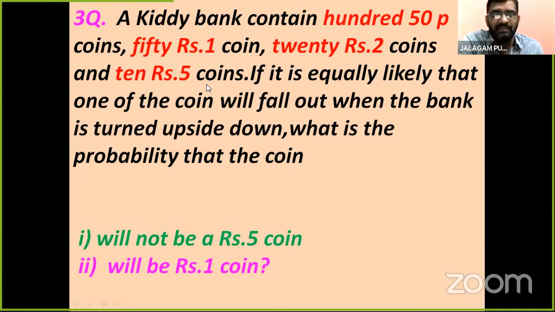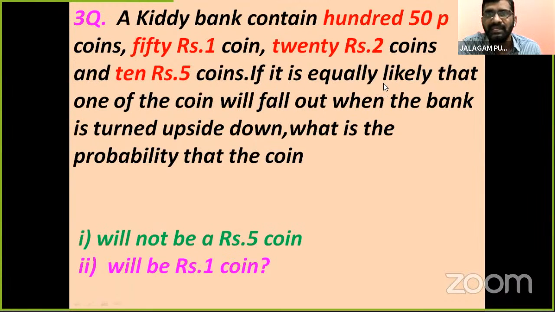A piggy bank contains 150 50-paise coins, 50 1-rupee coins, 20 2-rupee coins, and 10 5-rupee coins.